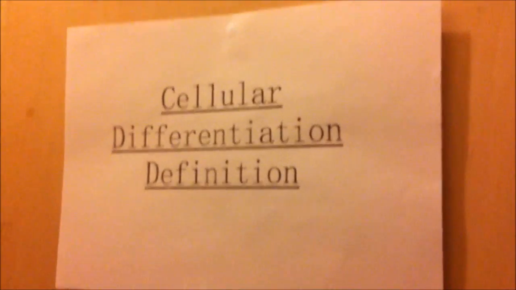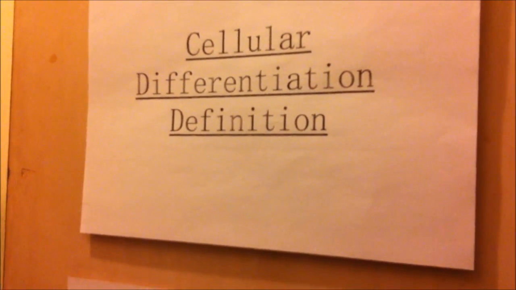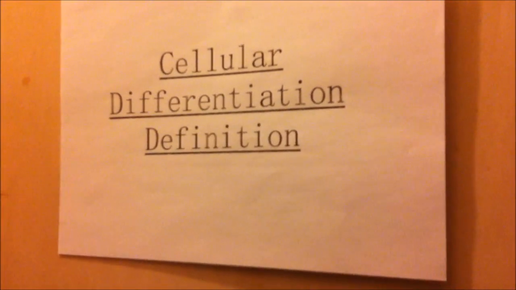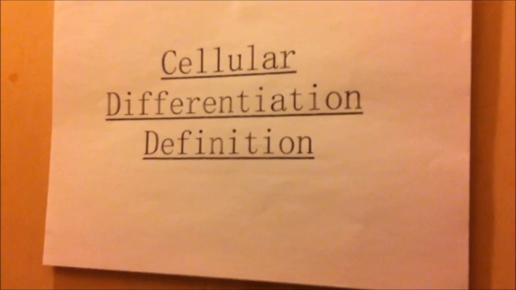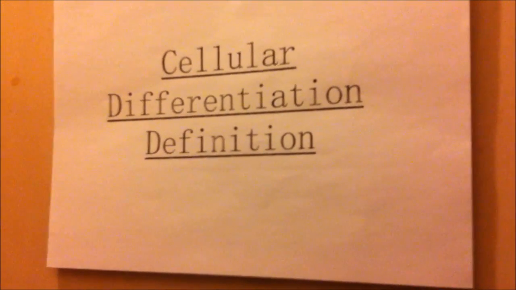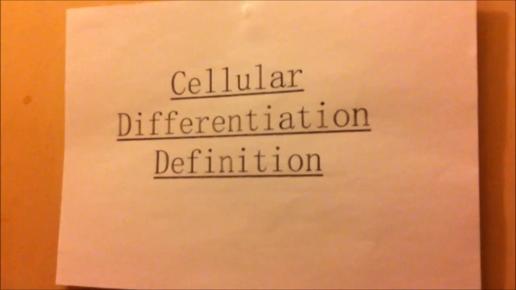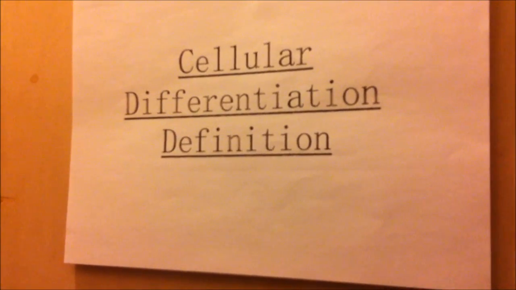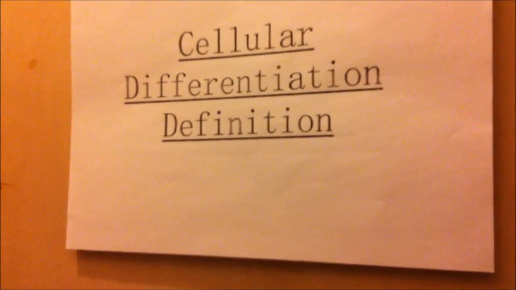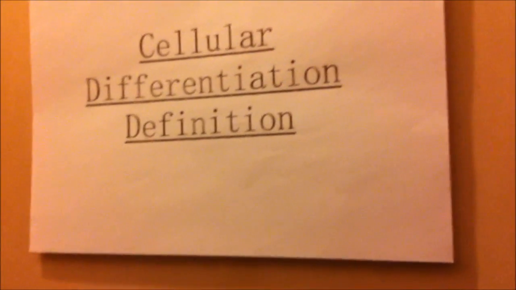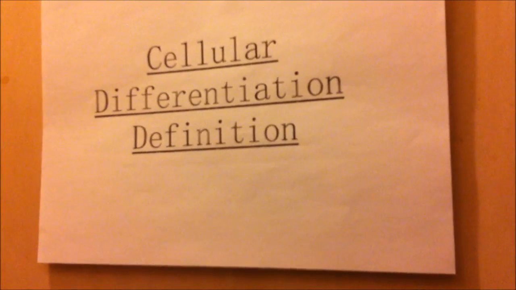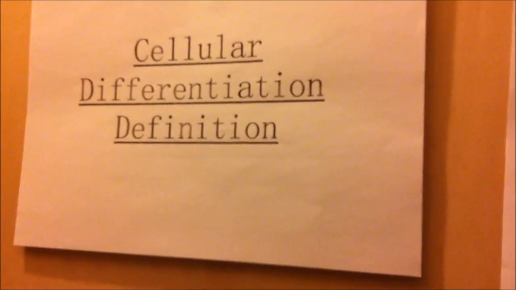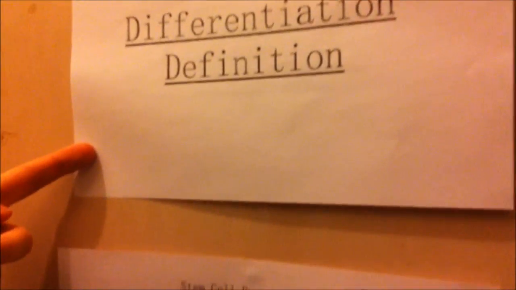Alright, now we're going to go on to cellular differentiation. Cellular differentiation definition. The process where a cell becomes specialised. This means that cells can perform a specific function. There are more than 250 general types of cell in the human body. Differentiation is the process that takes place inside an embryo that determines which genes are expressed and hence what type of cell it will result.